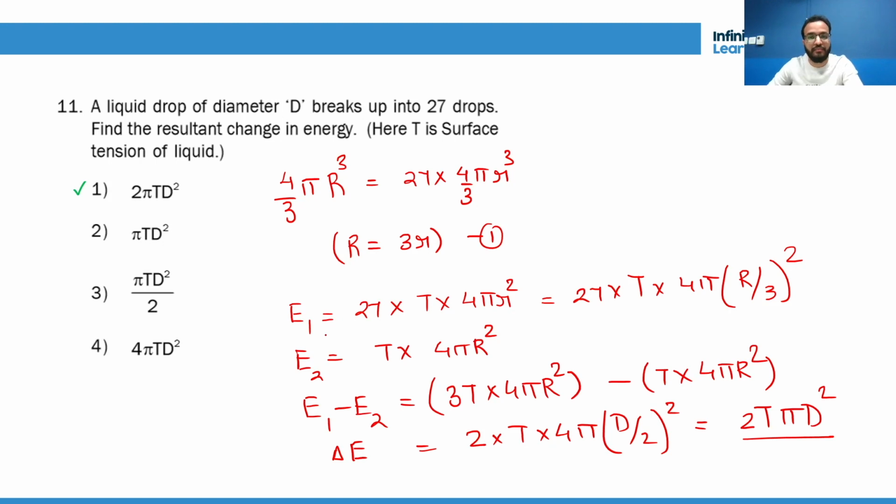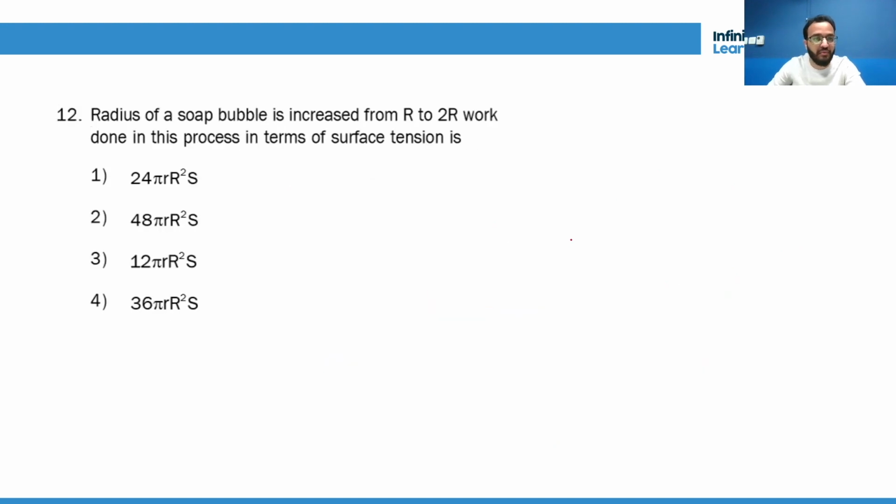Okay students, understood? Simple. So what you do? First you do the volume conservation, right? Through that volume conservation you find a relationship between capital R and small r. Then what is the formula of energy? Surface energy formula is surface tension into surface area, right? So energy is tension into area. For a liquid drop it is how much? 4 pi r square, right? Yes, like this. So we have used this formula and solved the question.